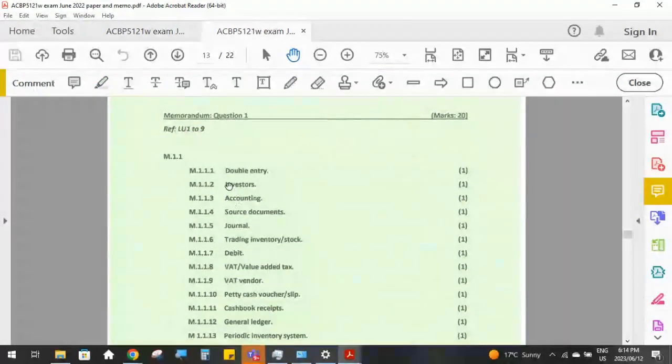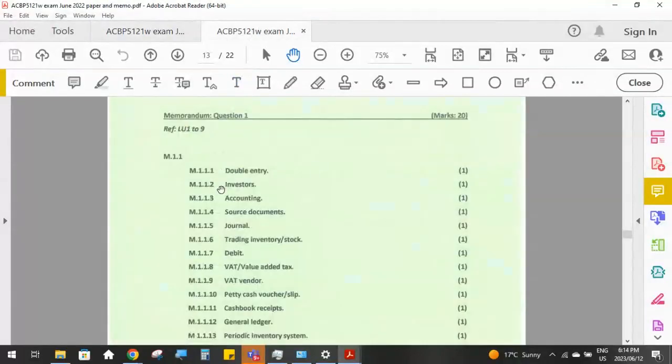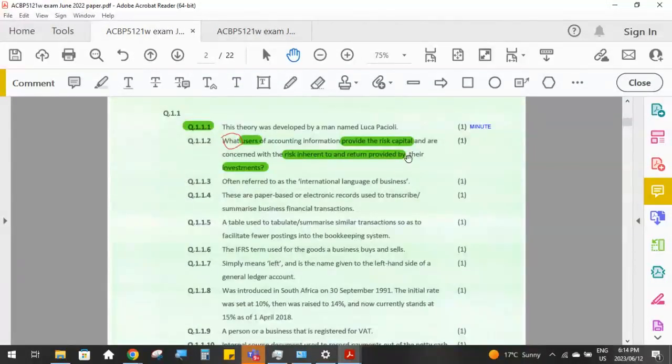So all you're going to write down is investors. Okay, so it's going to take you maybe 10 or 12 seconds to read the question carefully, and it's going to take you 2 seconds to write the word investors down nice and neatly, and then you move on and you've already saved half of a minute.